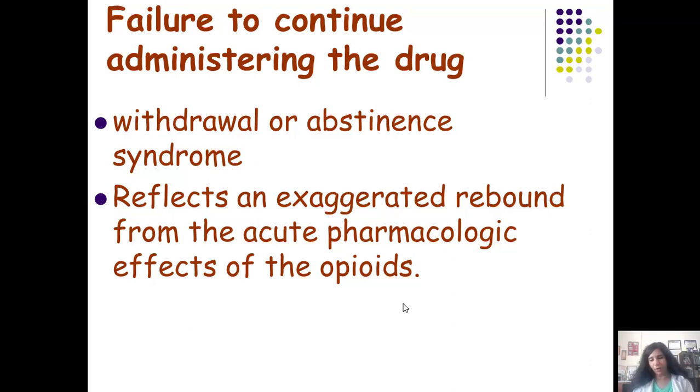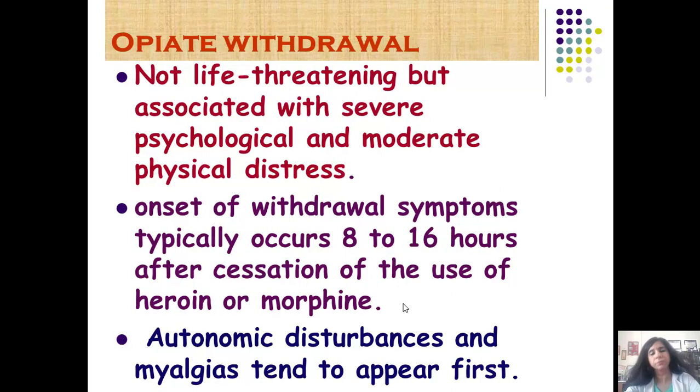The other type of effects which a person who is now not taking an opioid, who is now going into a de-addiction center, would have are effects which will be opposite to the effects of the drug which he was taking. So let us go further and study about the drug withdrawals.